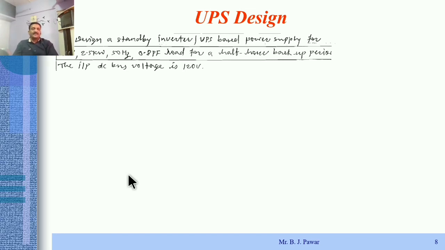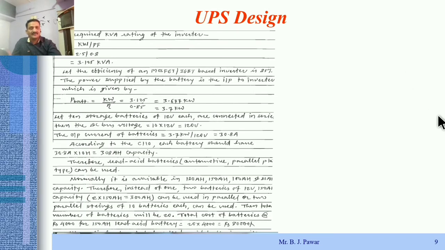Now the backup requirement is half an hour, meaning our UPS system with the selected battery should provide the total load power requirement of 2.5 kilowatt for up to half an hour, and the input DC voltage is to be selected as 120 volt DC. So these are the given things of the problem statement.